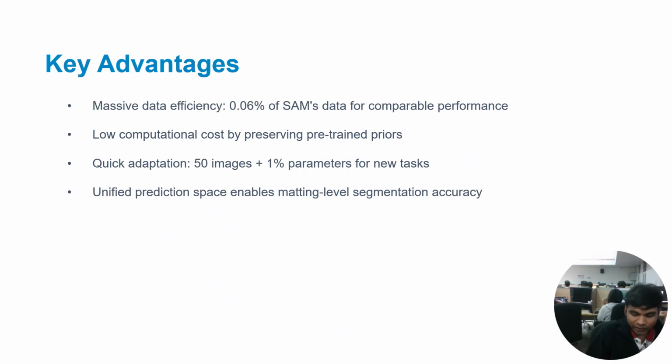The advantages of DICEPTION are substantial. First, there is massive data efficiency. Second, low computation cost. And third is quick adaptation, requiring just 15 minutes and updating only 1% of the parameters for new tasks. Finally, the unified RGB prediction space enables matting-level segmentation accuracy.